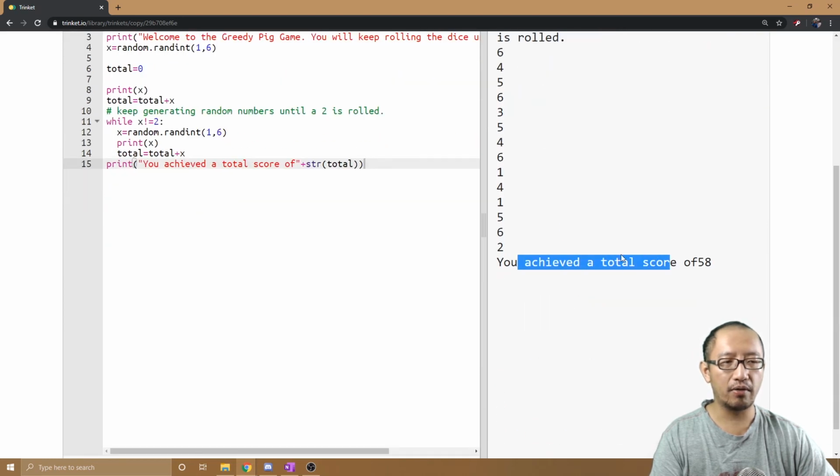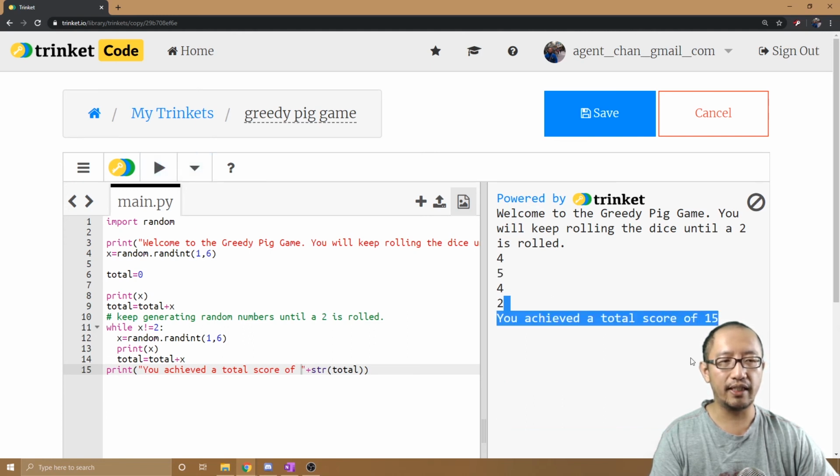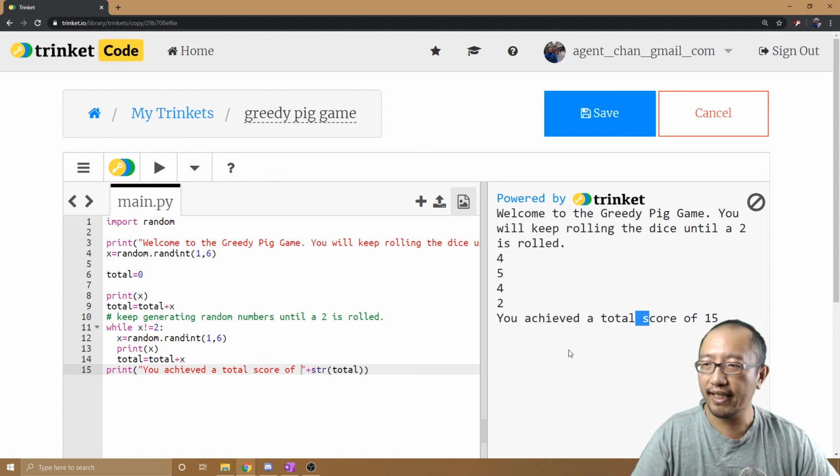You achieved a total score of 58. Put a little space there. Run that. You achieved a total score of 42. All right, let's run that. You achieved a total score of 15. Full size 9. 9 plus 4 is 13. 13 plus... Yes. Okay, so that's the Greedy Pig game.